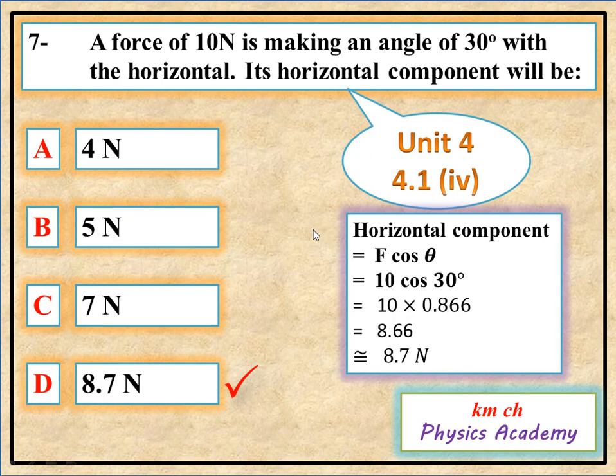We know that the horizontal component of a force is given by F cos theta. Here F is 10 Newton and theta is 30 degree.